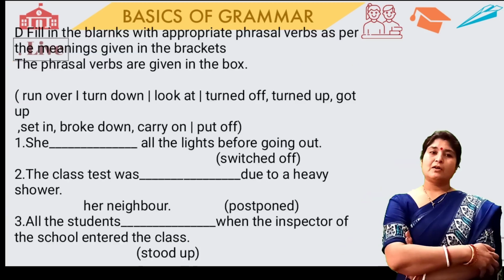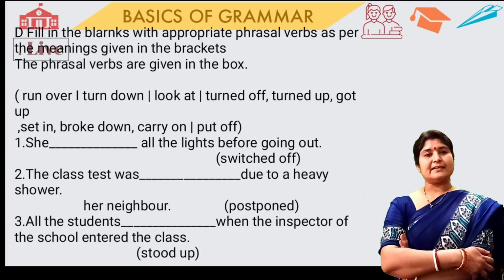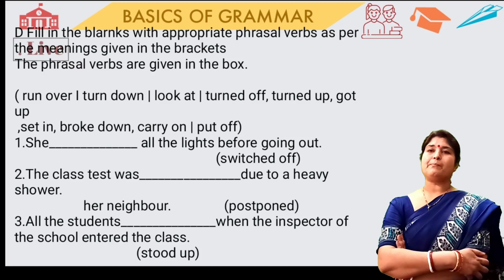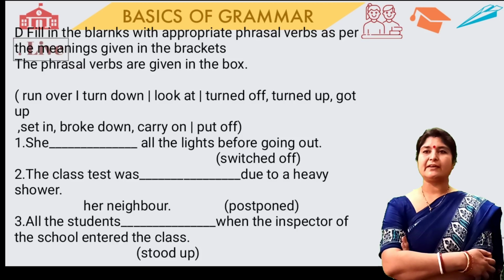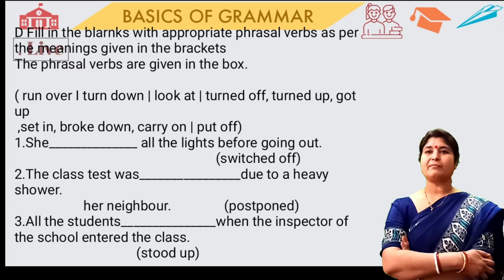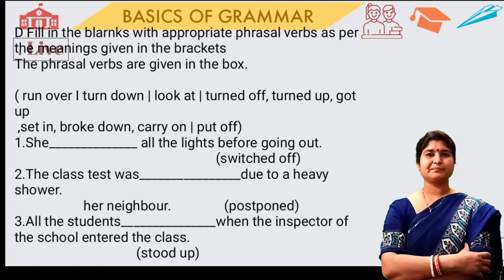Okay. We will go with the next exercise of your book. That is, fill in the blanks with appropriate phrasal verbs as per the meanings given in the brackets. And the phrasal verbs are given in the box.